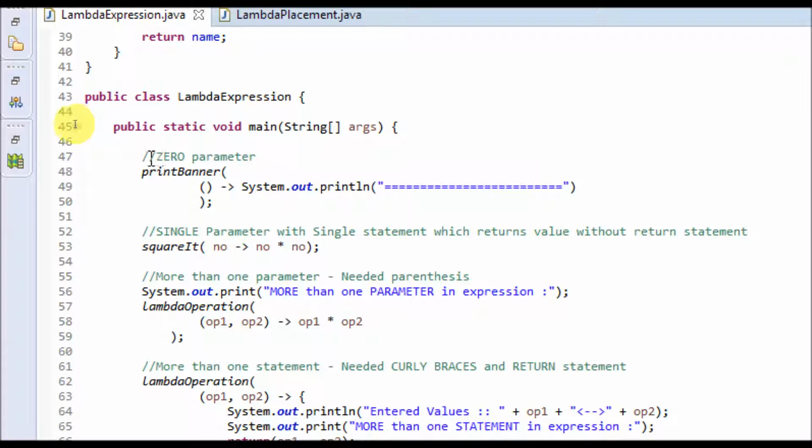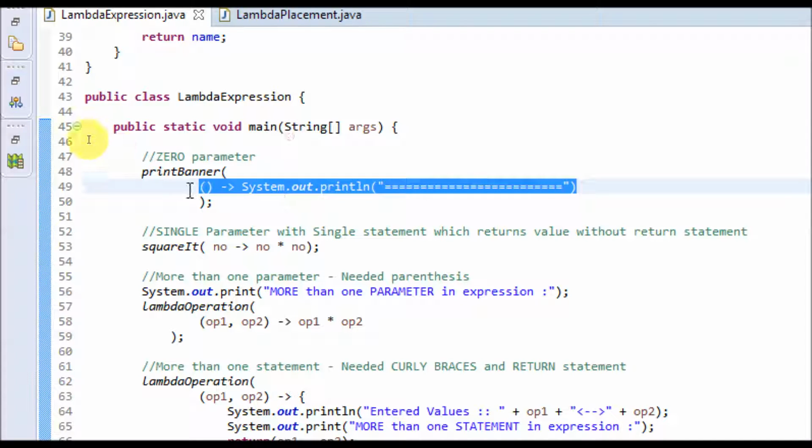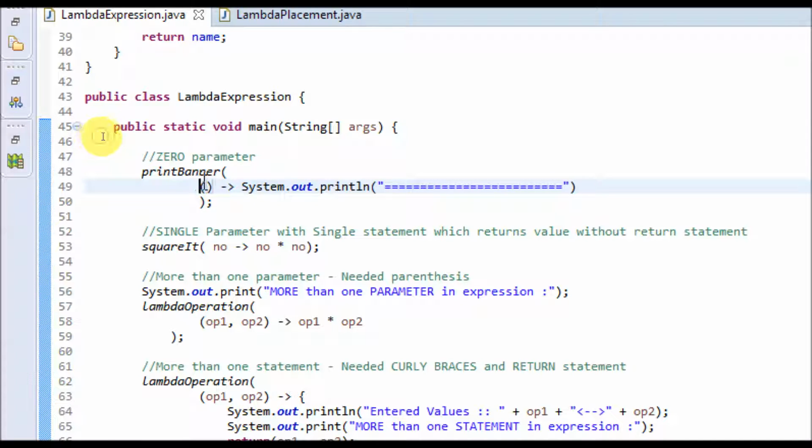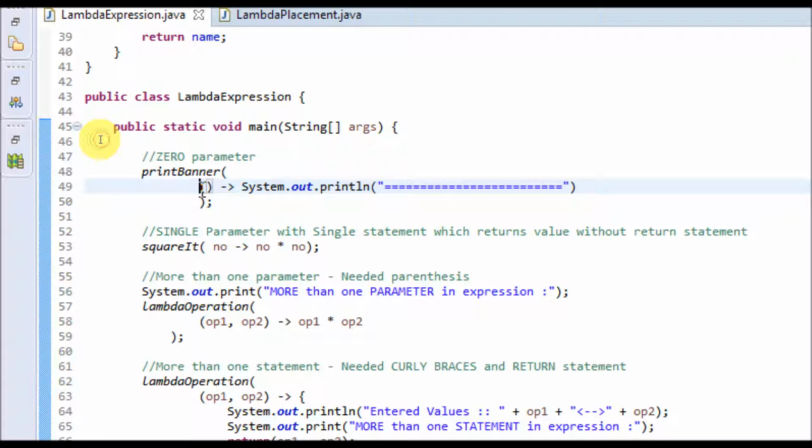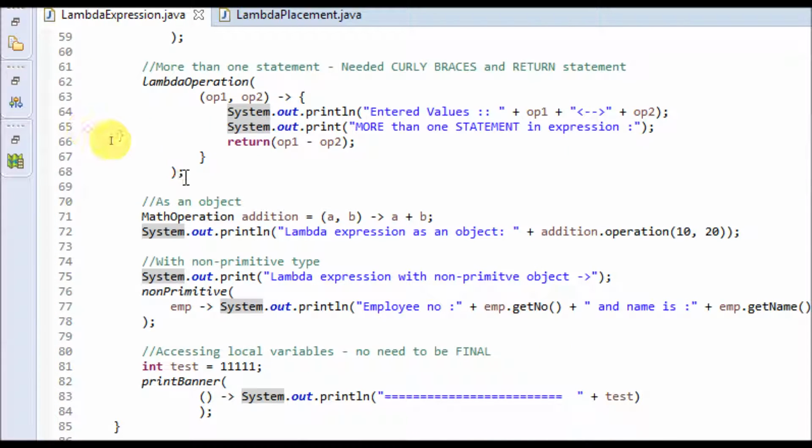Actually, this is the actual lambda expression. This part forms the parameter part, and this part forms the statement part. Think about this as a normal function where the formal parameters are defined here, and the actual statements which are inside a function will be defined on the right side of the arrow. Okay, I'm calling the print banner with this lambda expression. Let's go to the print banner.